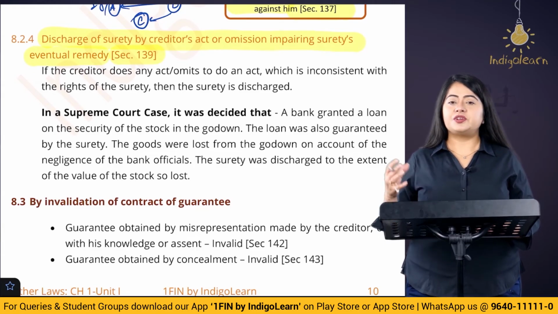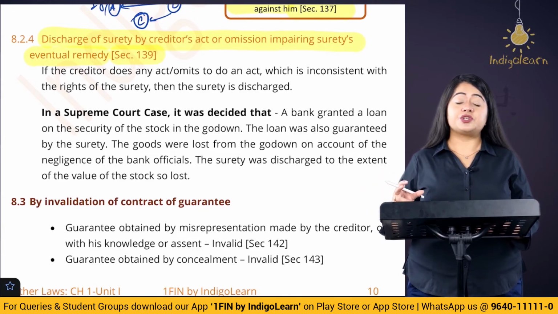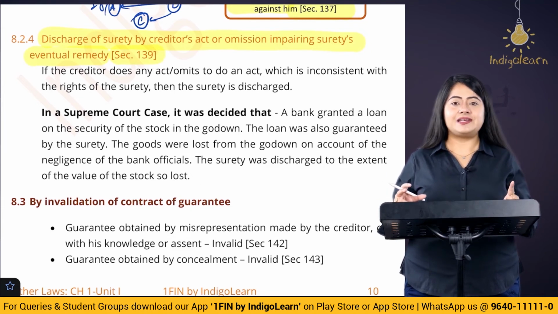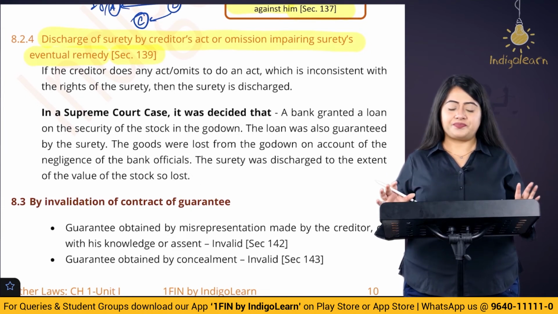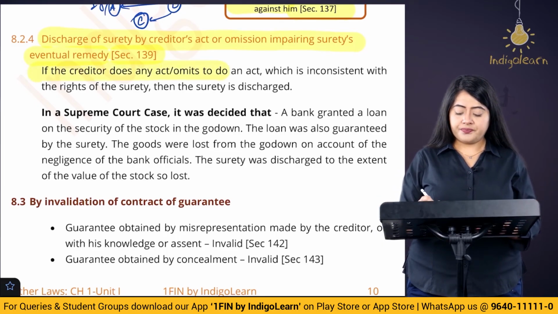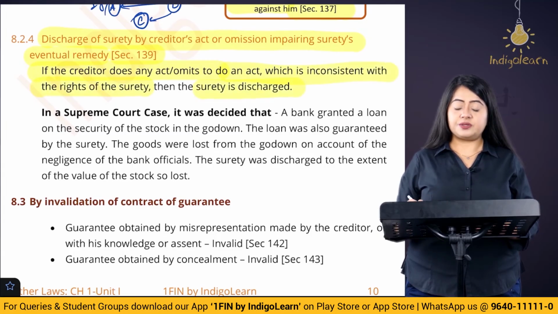So suppose the creditor does something because of which the surety's remedy is affected. In that case, the surety is going to be discharged. This section reads that if the creditor does any act or omission to do an act which is inconsistent with the rights of the surety, then the surety is going to be discharged.